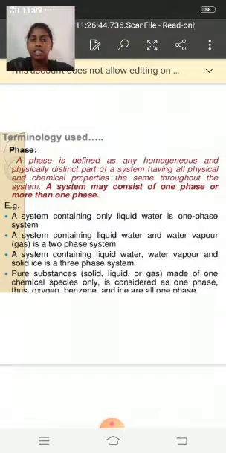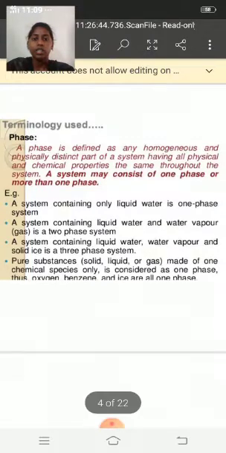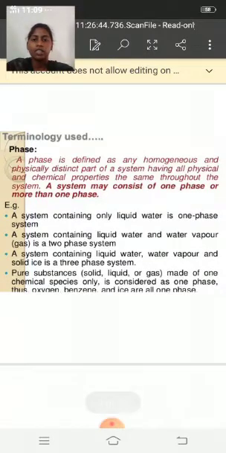A system may consist of one phase or more than one phase. Phase is nothing but a state of matter and it is denoted by P. For example, a system containing only liquid water is a one phase system. A system containing liquid water and water vapor is a two-phase system because liquid water is in the liquid state and water vapor is in the gaseous state.